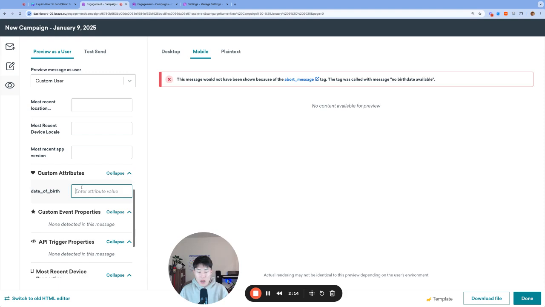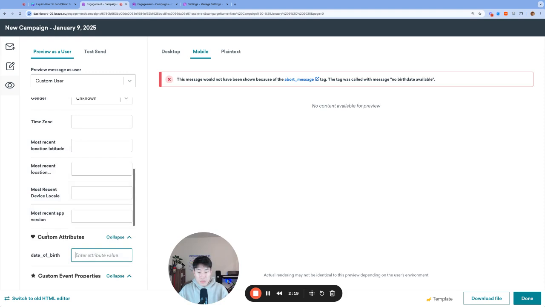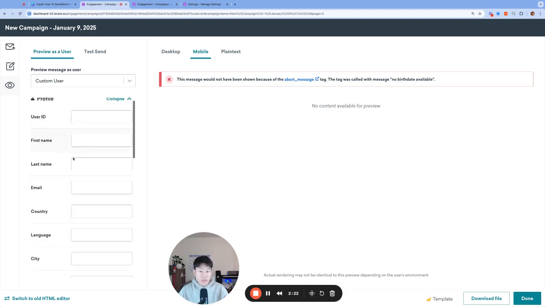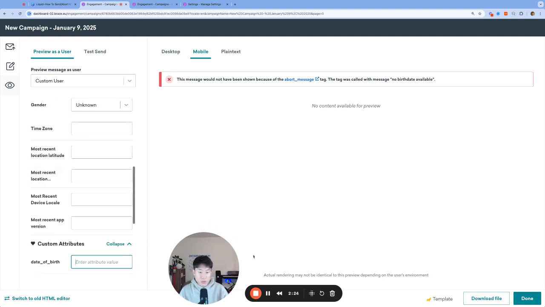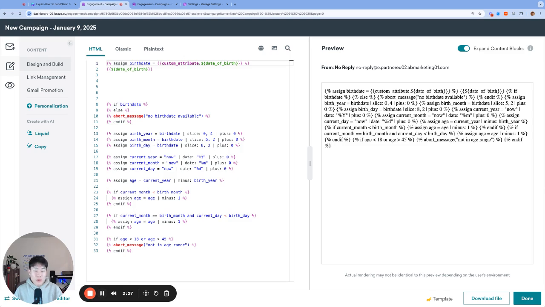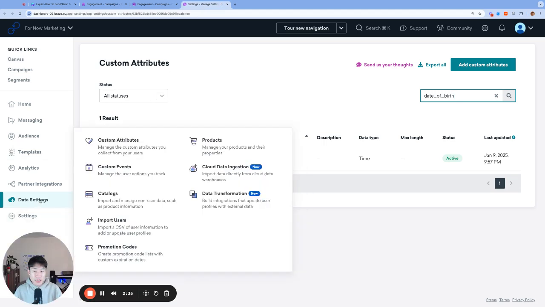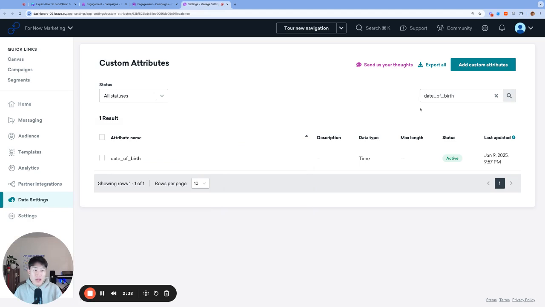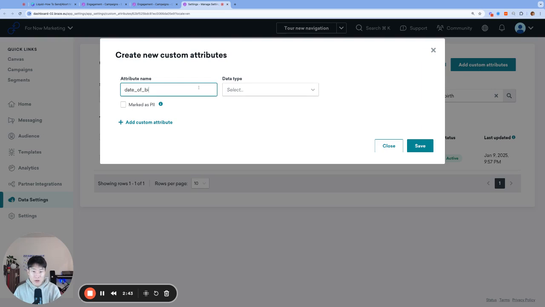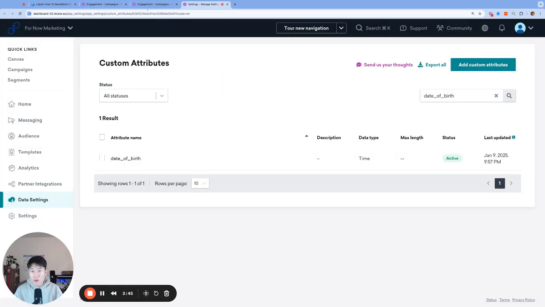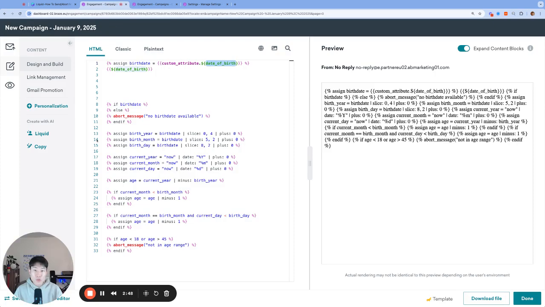Many teams can also choose to import the user's birthday as a custom attribute or as a standard attribute. It works very, very similarly. So just wanted to make a note there real quick. And final note, if you are following along and you would like to use date of birth as a custom attribute, it is possible that you may have to go to data settings, custom attributes, and create a custom attribute called date of birth. So click add custom attributes, date of birth, and you may have to create it in order for the Braze UI preview page to show the date of birth field.